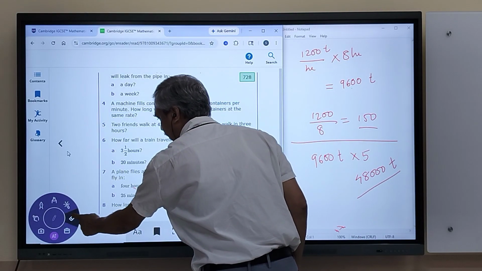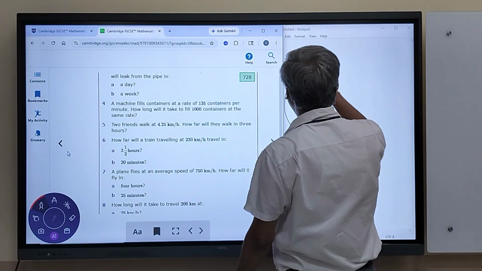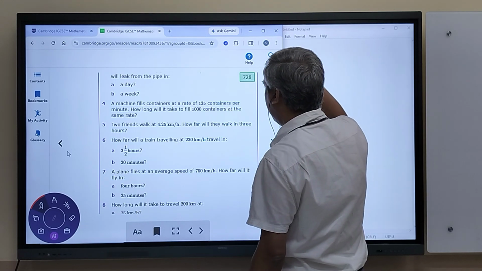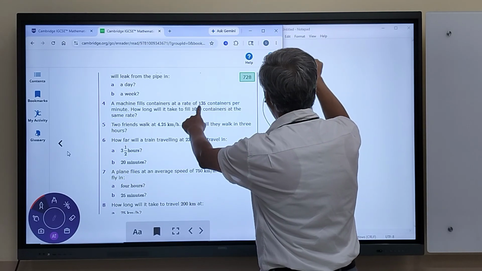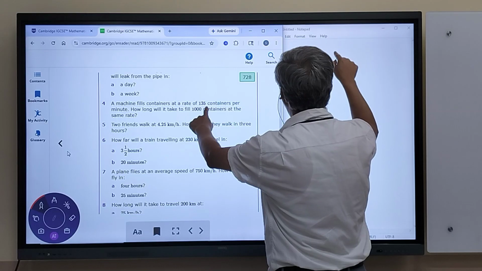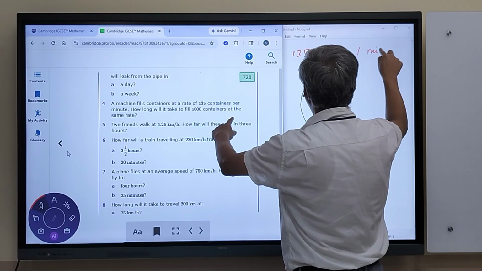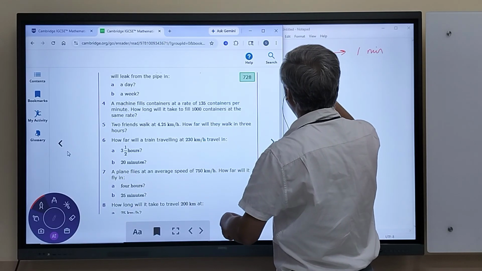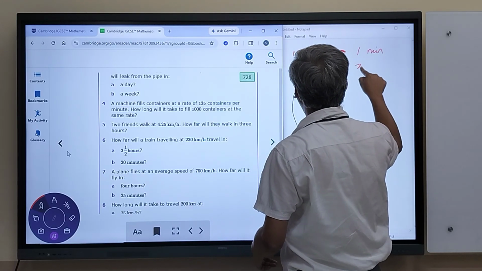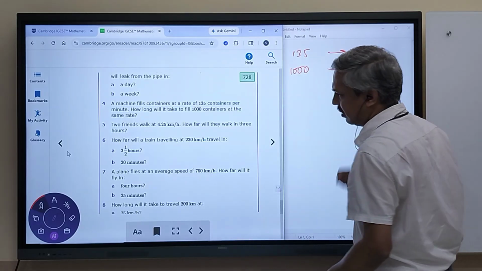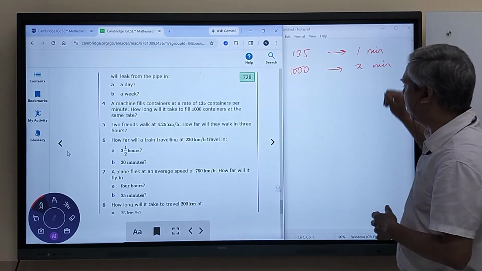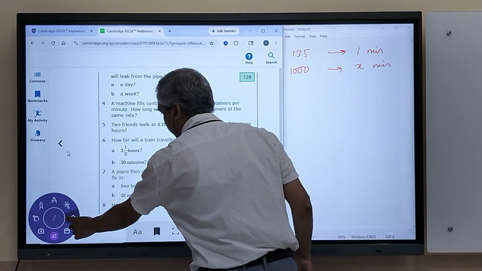Let's see. In such situations, it is very important that we write it properly. That it is 135 containers in 1 minute. So 1,000 containers in x minutes. I would rather encourage we convert things into seconds.